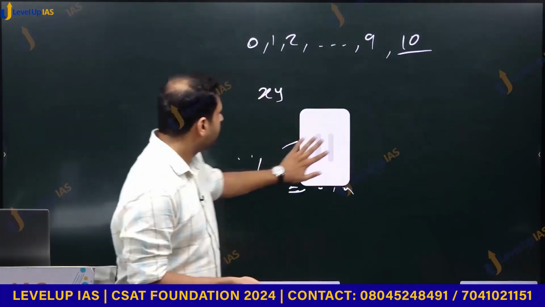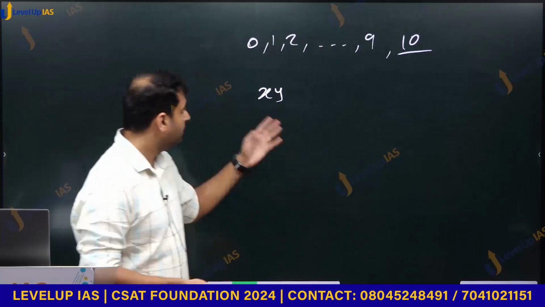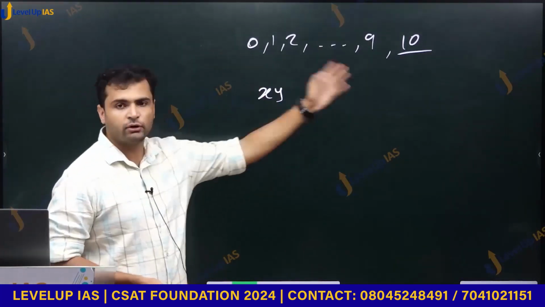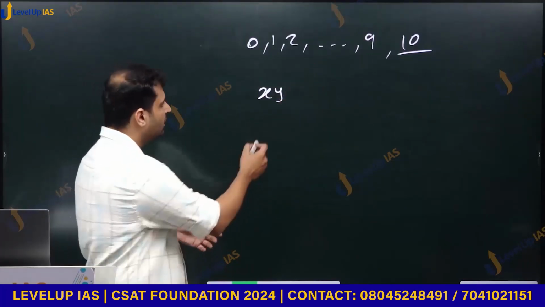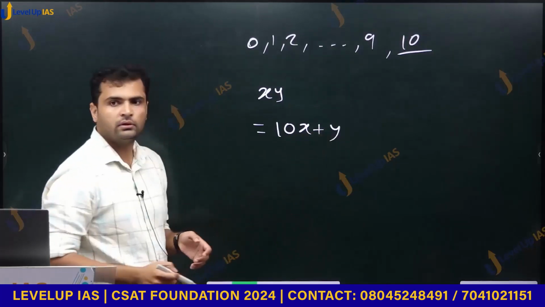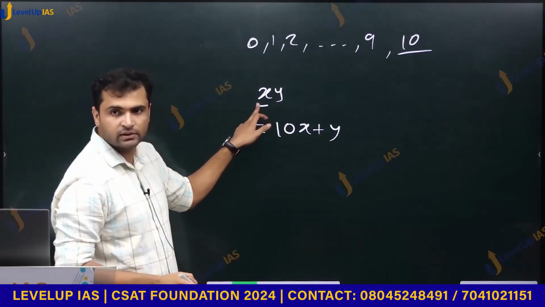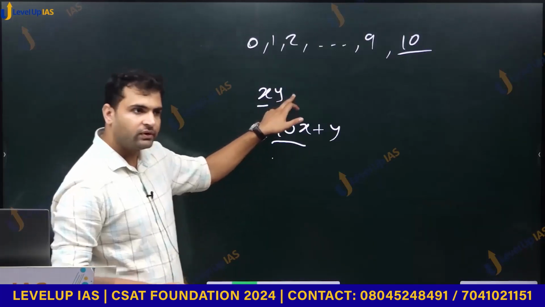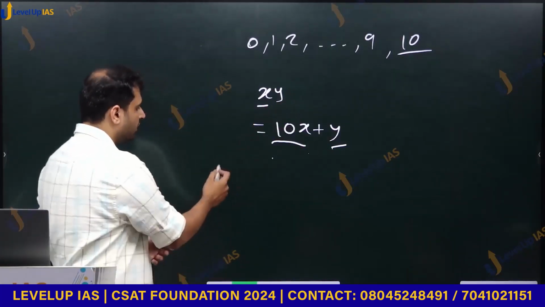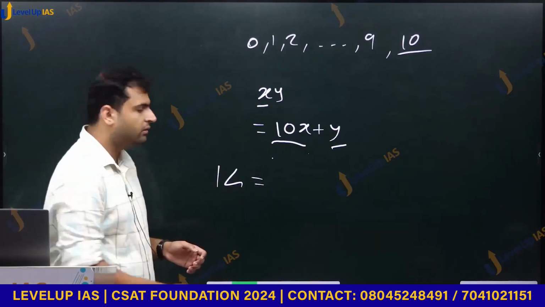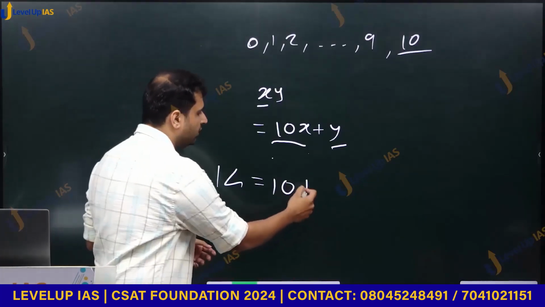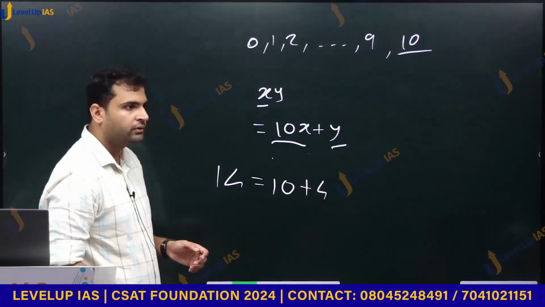Anyway, coming back to decimal system, if I have this 2-digit number xy, where x is any digit and y is any digit, I can write it as 10x plus y, because place value of x is 10x, place value of y is just y. Let us take example. What is 14? Place value of 1 is 10 and place value of 4 is 4. 10 plus 4.